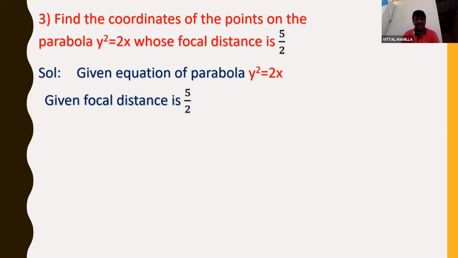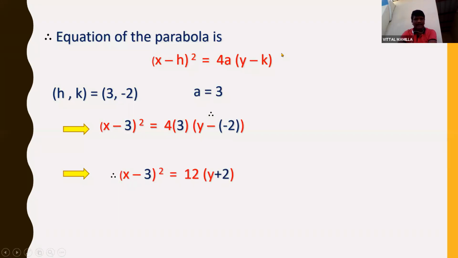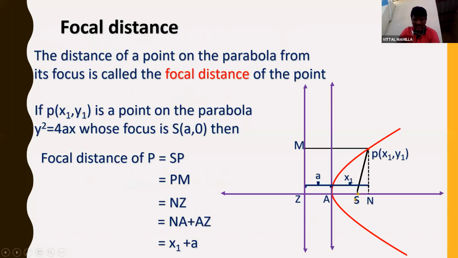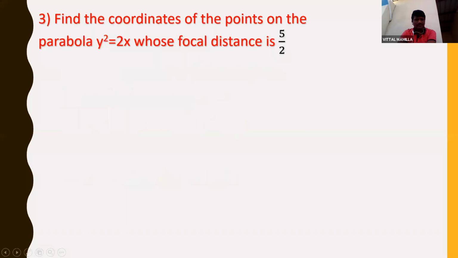Given the equation of the parabola y square is equal to 2x, and the given focal distance is 5 by 2. The focal distance formula is x plus a, right? This is the focus and this is the point. The distance between these two is x1 plus a. Already we learned this.